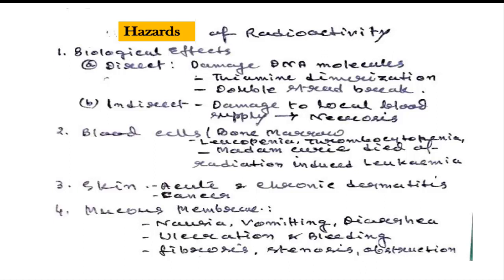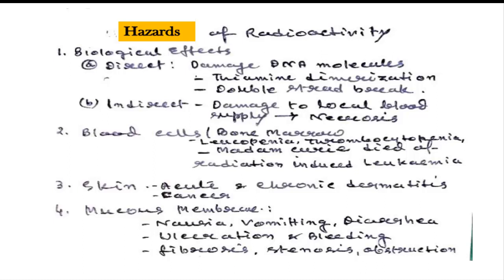Ultimately it causes cancers. Indirectly it can damage the local blood supply, causing necrosis. So the biological effects are mainly direct or maybe indirect. Directly on the blood cells or bone marrow, it causes leukopenia, thrombocytopenia.